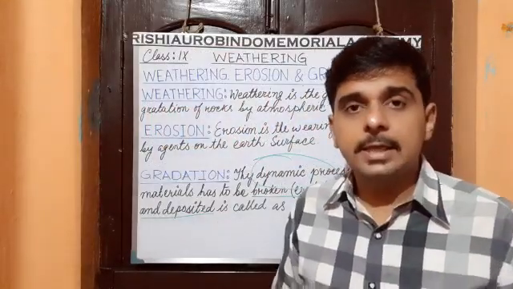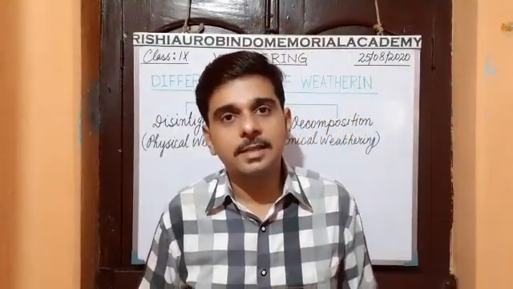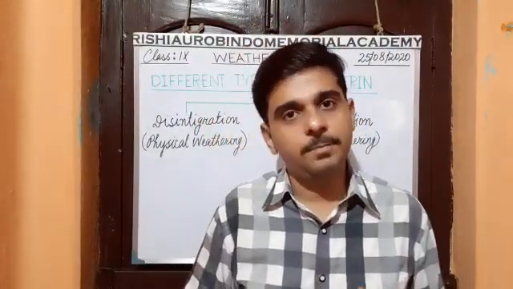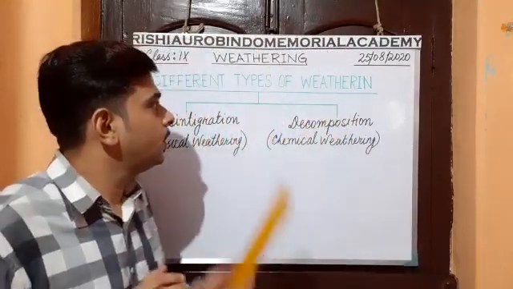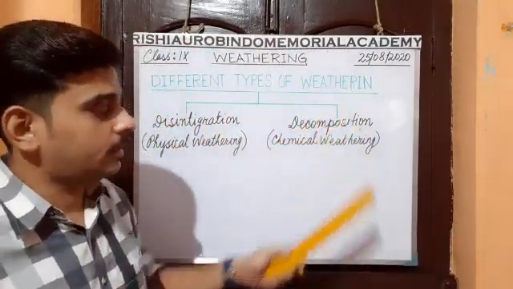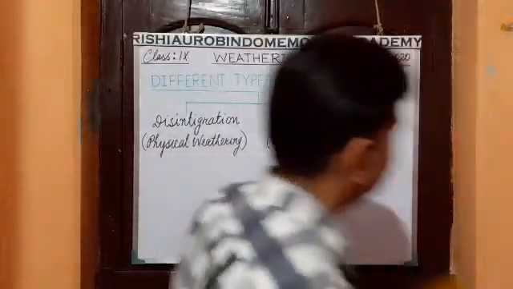Next we will discuss the different types of weathering. See the board.